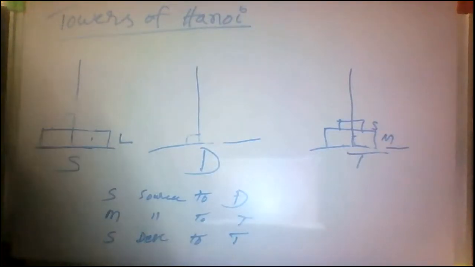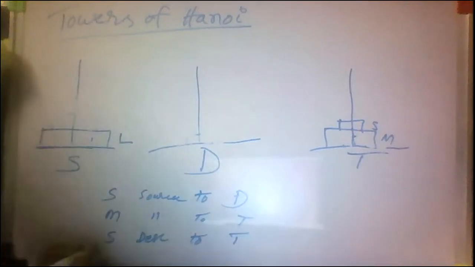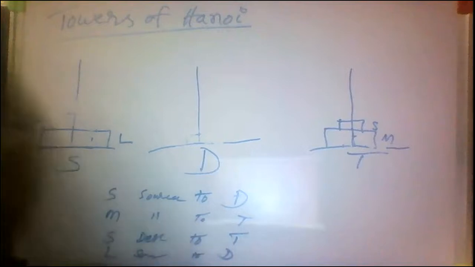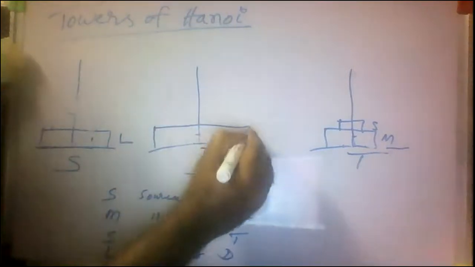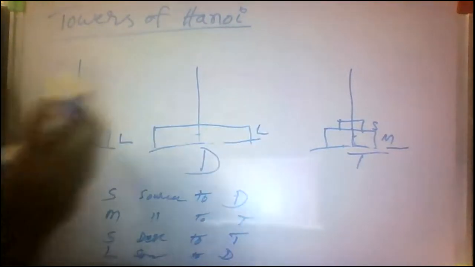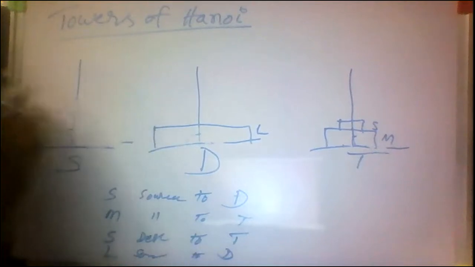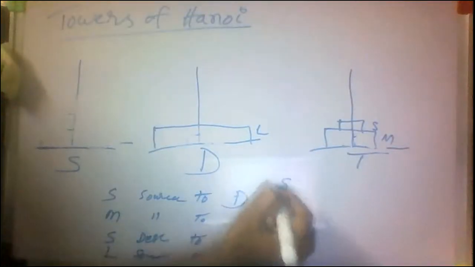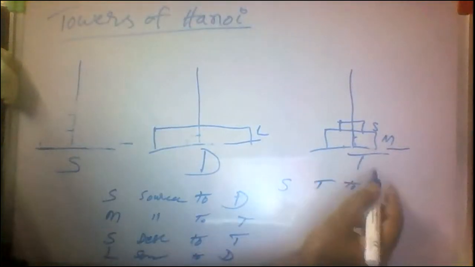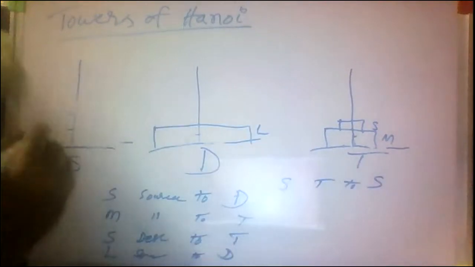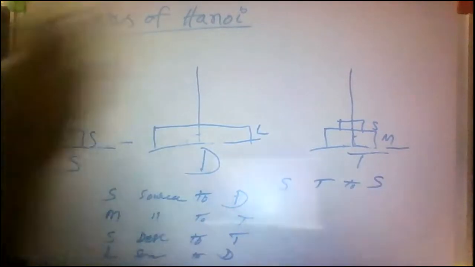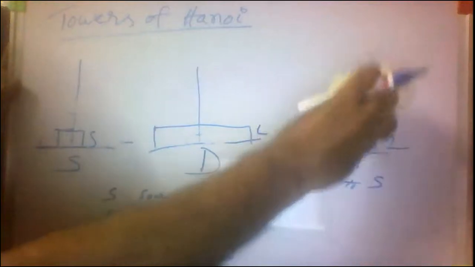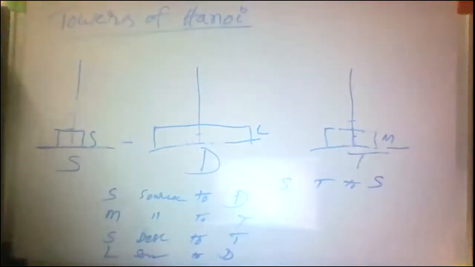And next one, I want to move large disk from source to destination. This is large disk. Clear? So moved from source to destination. So source is empty. Next one, I want to move small disk from temporary to source. So then this is small disk from temporary to source. Clear? Small disk is moved.